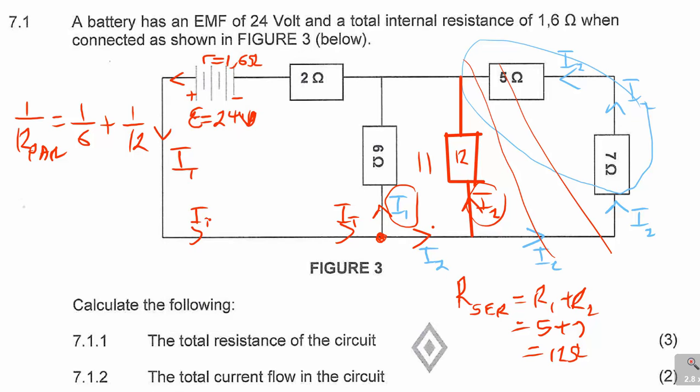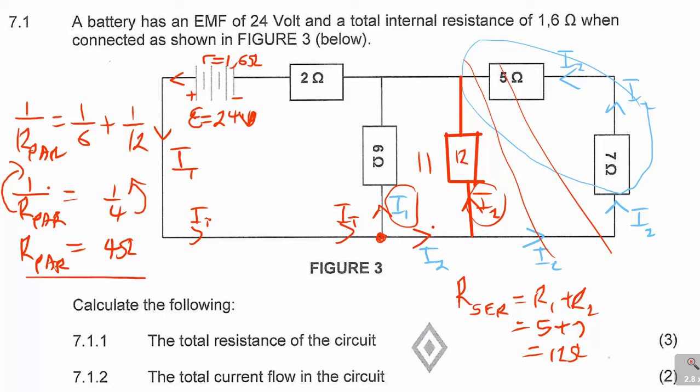So what we have here, 1 over R parallel is equal to 1 over 4. But remember, to find R parallel, you take this to the top and I take this to the top. What I do on the left, I do on the right. So I will have R parallel over 1, which is same as R parallel, because anything divided by 1 doesn't change. And I'll also get 4 over 1, and 4 over 1 is same as 4. So R parallel is equal to 4 ohms.